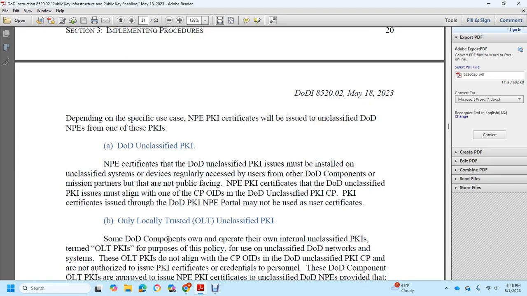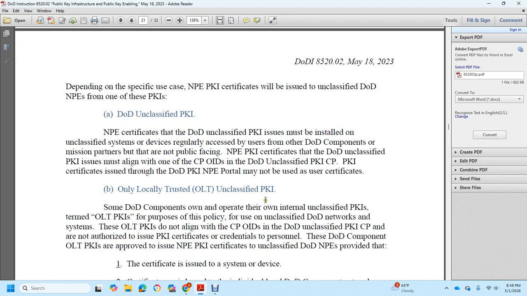The NPE certificate issued by the DoD unclassified public key infrastructure must be installed on an unclassified system or device regularly accessed for the use of the DoD components, not public facing. The NPE with the public key infrastructure certificate issued by the unclassified public key infrastructure must align with the certificate policy OID and the DoD unclassified public key infrastructure certificate policy. The DoD public key infrastructure NPE portal may not be used for this certificate.